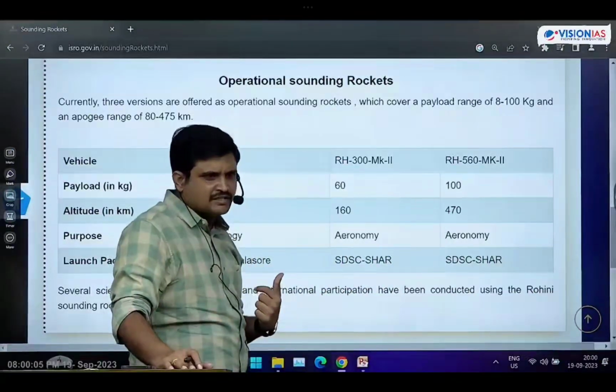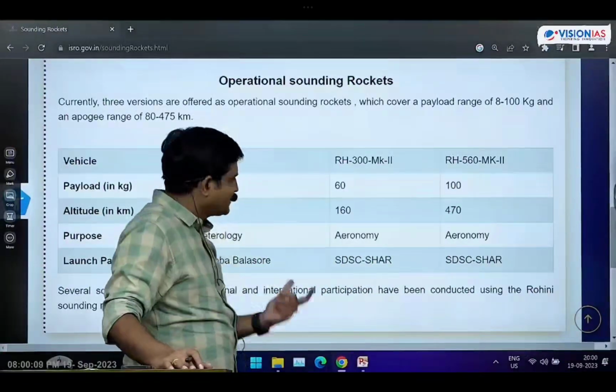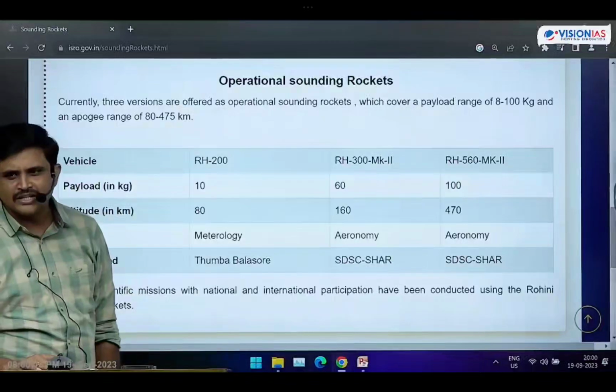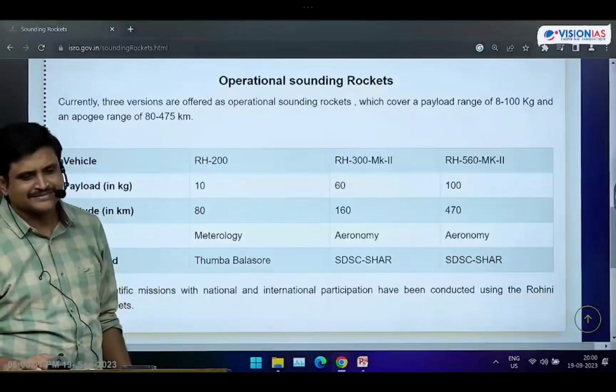Are you getting it? Is it clear? Okay, so this is what regarding these Rohini rockets or sounding rockets. We'll write this in next class.